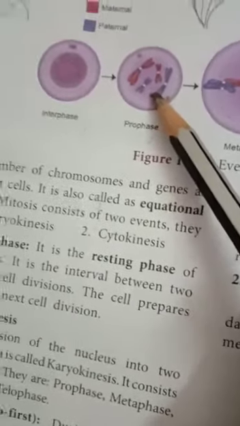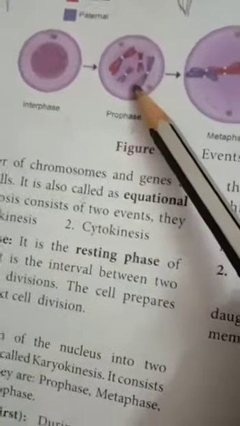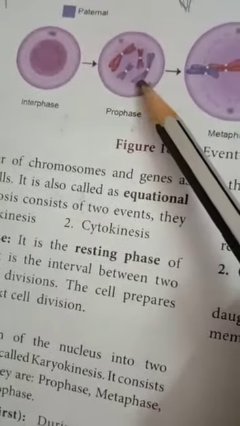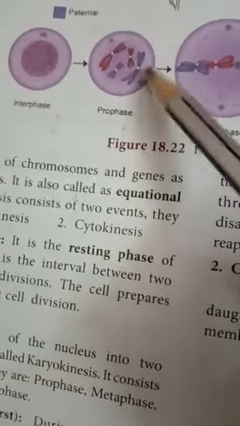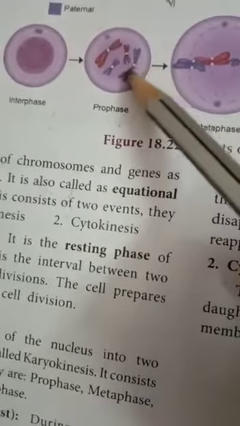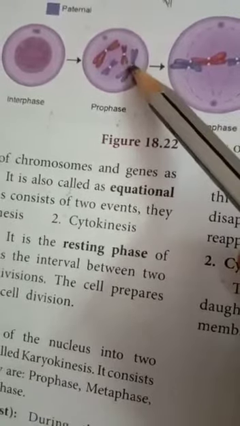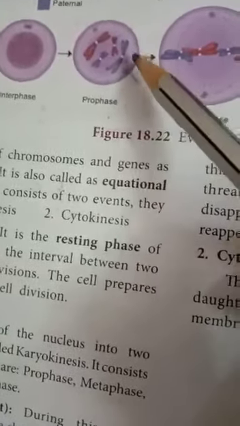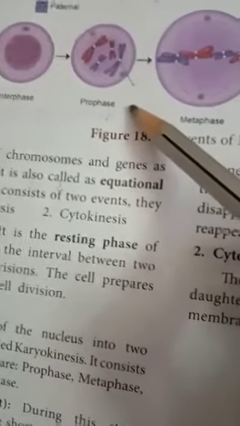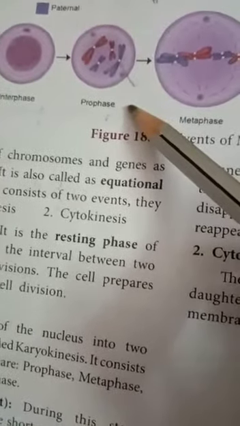Next one, centrosome. The centrosome splits into centrioles. This is the centrosome, in white color. The chromatids are joined at the centromere. The centrosome splits into centrioles and occupies opposite poles of the cell.